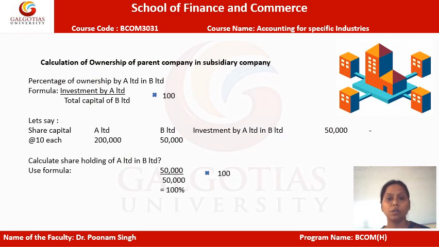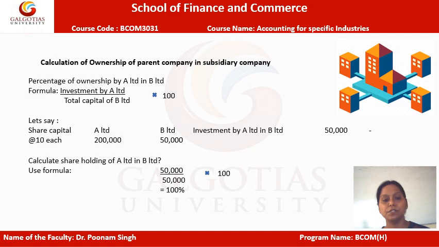Now, since we are talking so long about the parent and the subsidiary, the question looms how we are going to prepare the consolidated balance sheet. The parent company is actually holding everything, whereas the subsidiary company is somewhat like the parent company has acquired the subsidiary company by investing a lot of money in it. So for that sake, whenever we prepare the consolidated balance sheet, the first working note which we prepare will be about the ownership of the parent company in the subsidiary company. So how do we prepare that?